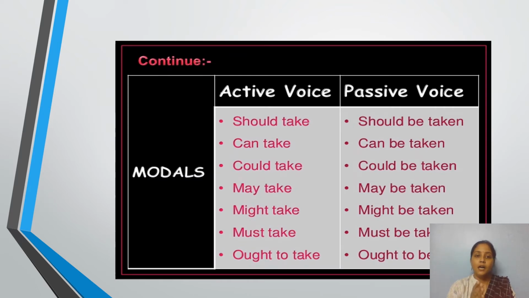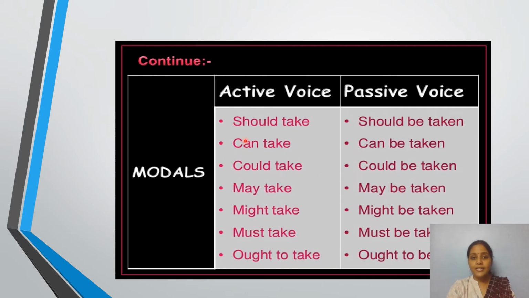Next, modals. In the very recent grammar concept, we have discussed modals. So how are you going to use modals in case of active voice and passive voice? In case of active voice, the modal must be like should take. And in the case of passive voice, it must be like should be taken. Can take, can be taken. Could be taken. May take, may be taken. In these active voice and passive voice modals, what do you observe?